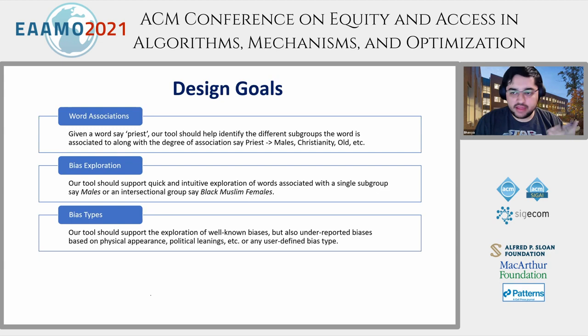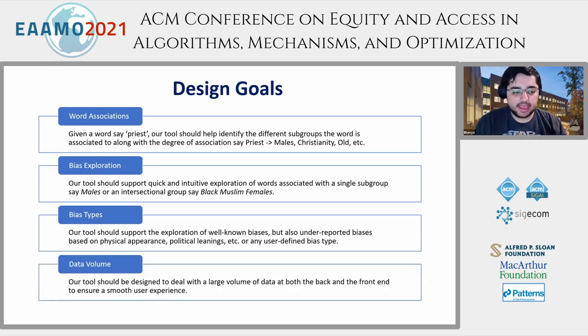Next, as we just saw previously, we do not want to just cater to some well-known biases. Our tool should also help work with underreported biases, let's say based on physical appearance or political leanings, or even any other user-defined bias type. And lastly, as we know that word embeddings have thousands or even millions of unique tokens, we should have a tool which can withstand large volumes of text, both at the front end and at the back end.